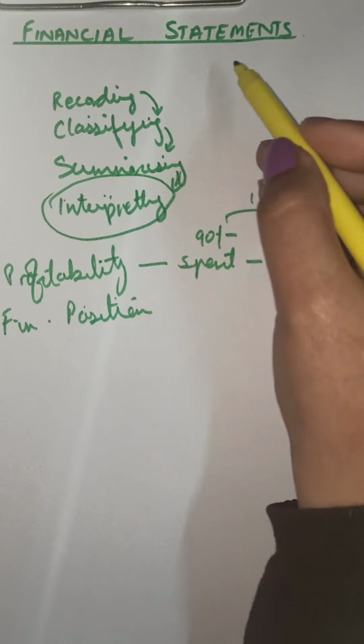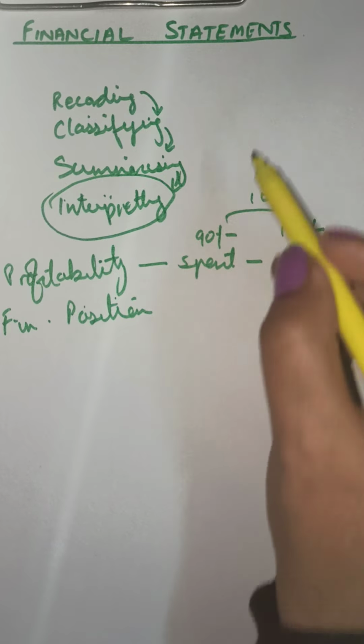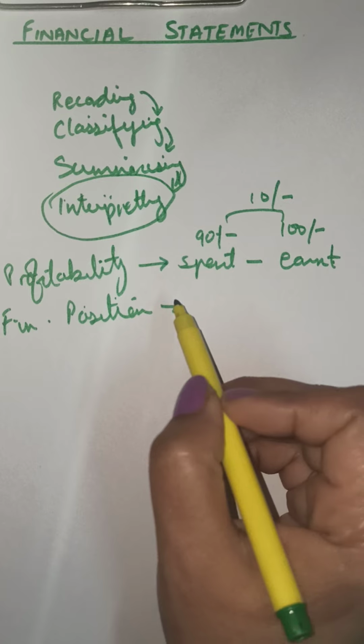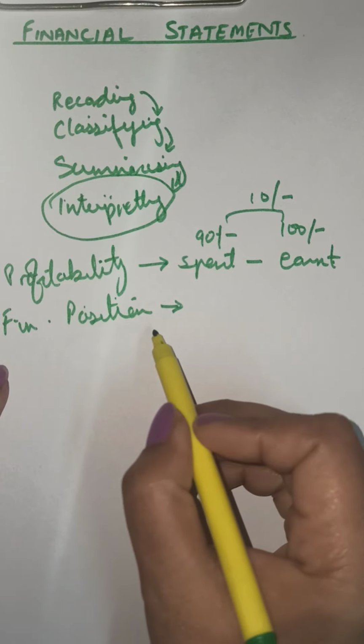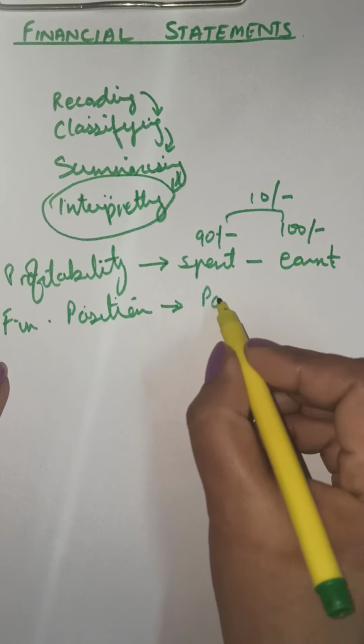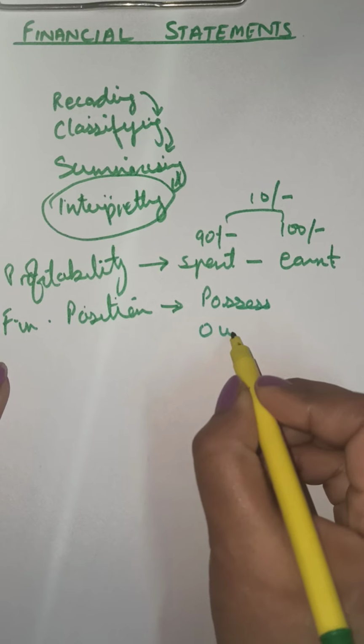For that, we will start learning the financial statements. We will make the financial statements. The next important thing for the financial statements is financial position, to ascertain the financial position. That means what we possess and what we owe.